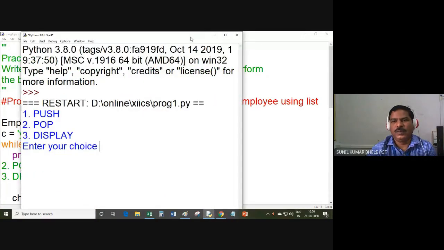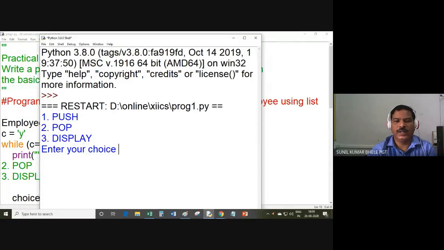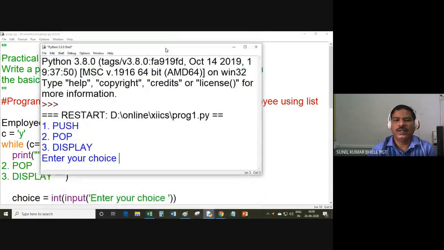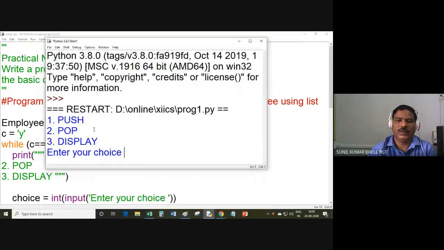Now it is displaying in a proper way. Push, pop, and display, enter your choice. So this is the technical name for insertion and deletion in a stack. So insertion operation is called a push in computer science. Deletion operation in a stack is called pop in computer science. So if I enter choice number 1, so what happens?